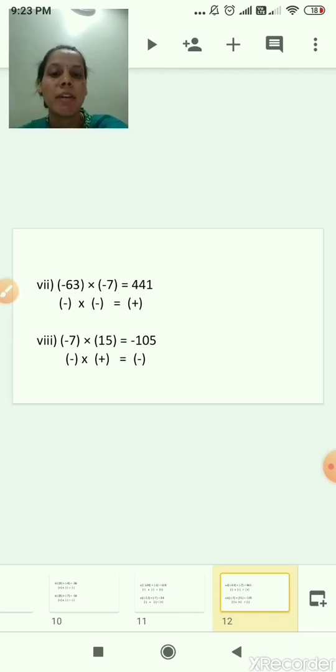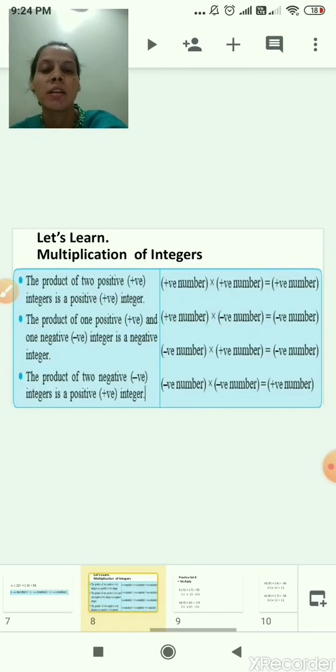I hope you understood till here. Once again we will revise this. If the first number is a positive number and the second number is a positive number, then the product or the answer is always a positive number. Got it? Now the second: if the first number is positive and the next number is negative, then the product is always a negative number.